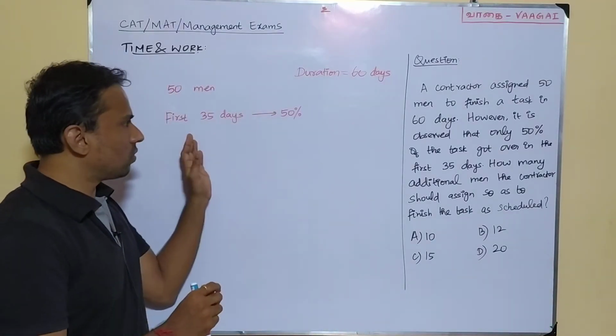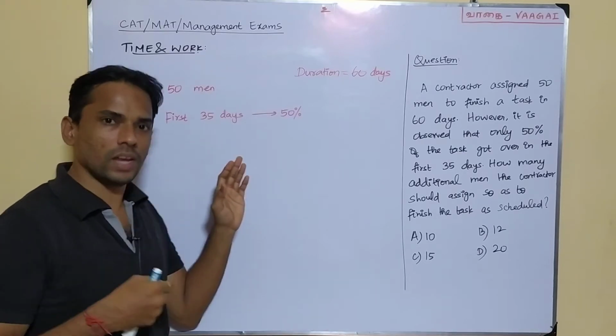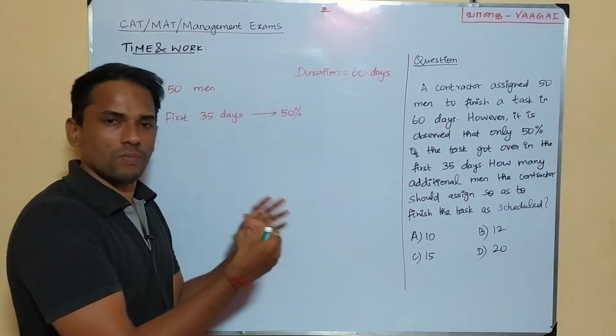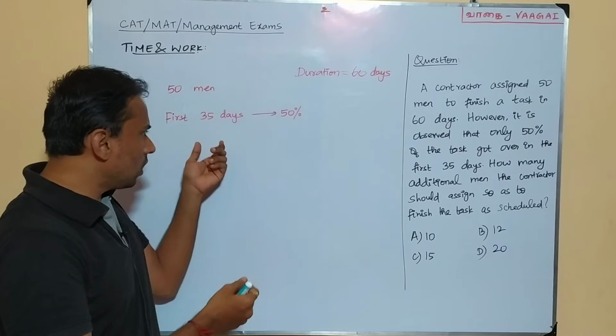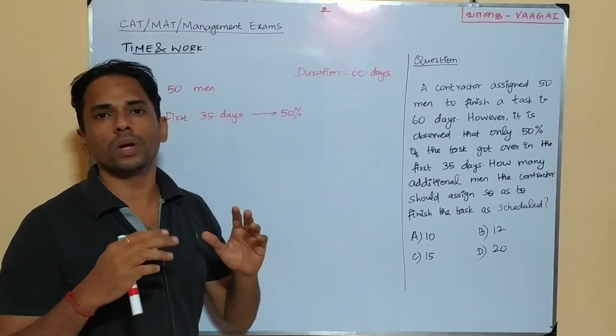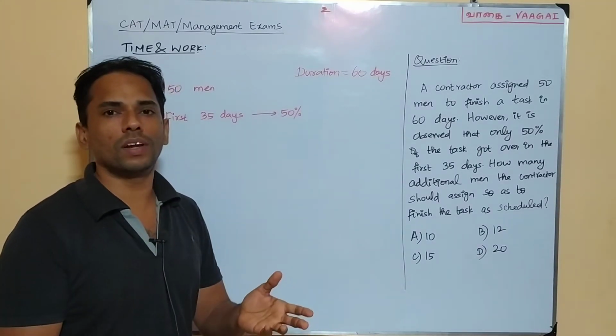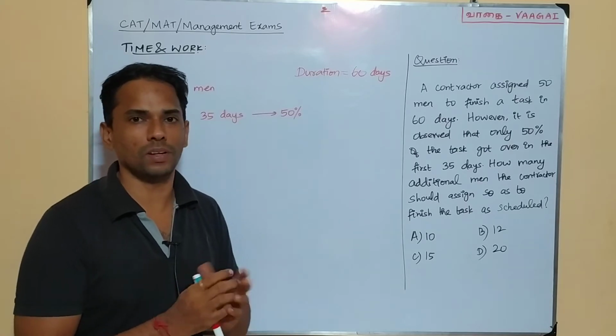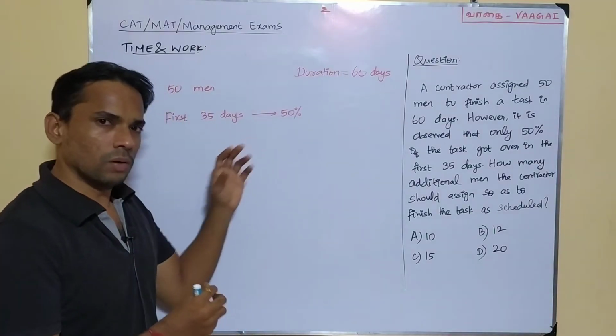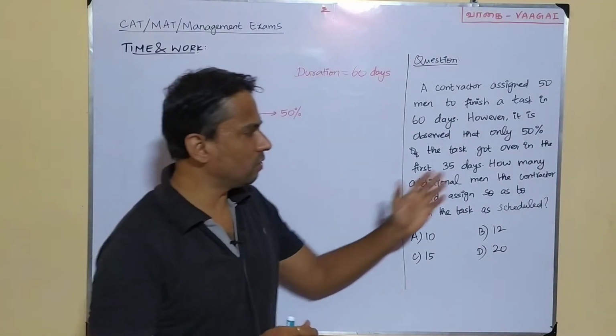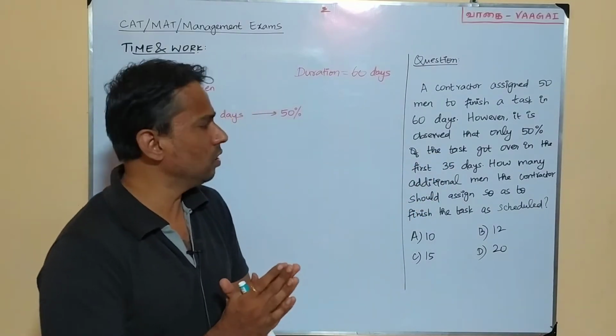So the first half takes 35 days. Again, if the trend continues the same way, the other half will take another 35 days. So in that case, the total work will take 70 days to complete. It is obvious by looking at it, but anyway we'll continue to see what is asked in the question.